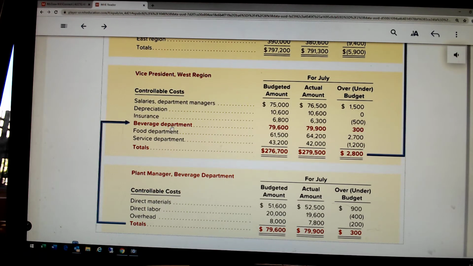He's responsible for, here's the beverage department, and all we did was we just took the totals. We said, okay, well, here's what you're responsible for. Your controllable costs, what you can control, Mr. VP. Salaries of the department managers, depreciation, insurance, the beverage department, and of course, then I would actually probably print this out and staple it to this, so then put C attached, see the detail attached, the food department and the service department. So he's responsible for those departments that are below him. There they are, all three of them. Plus, he's responsible for the costs at his level.